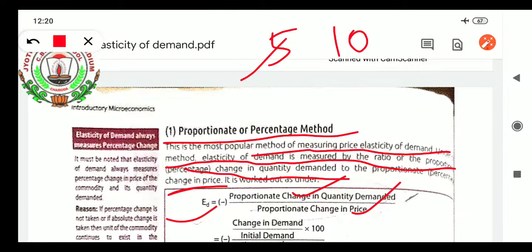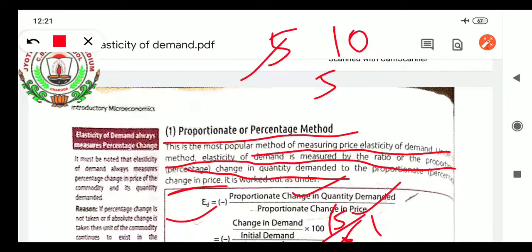So what will we observe, students? The beginning demand is 5, so how much is the change in demand? From 5 to 10, how much increase is there? Earlier it was 5, now it is 10, so the change is 5. So change in demand is 5 upon initial demand, which was 5. 5 by 5 is 1, into 100, that is 100%. This is the way you calculate proportionate change in quantity demanded. If you want to, you can write it down and keep it.